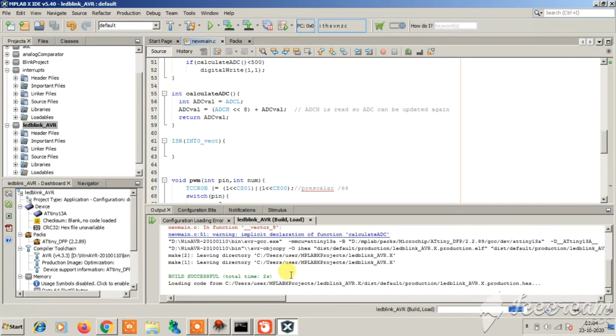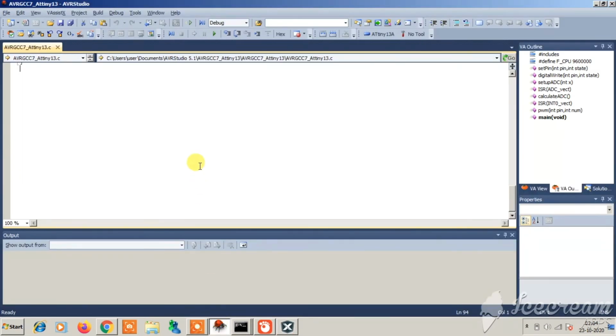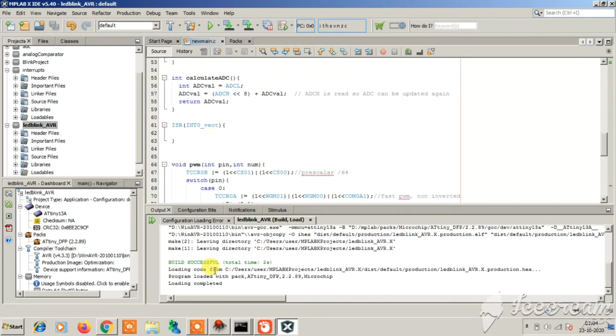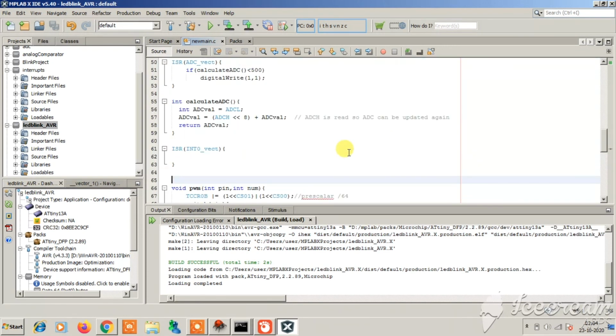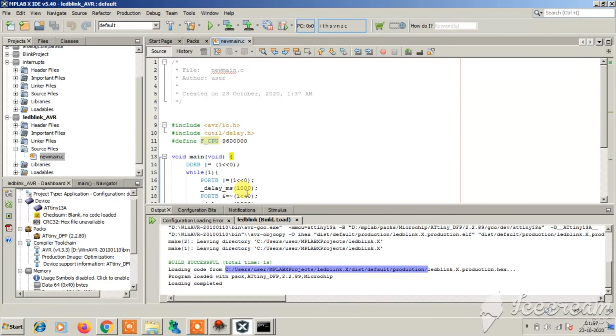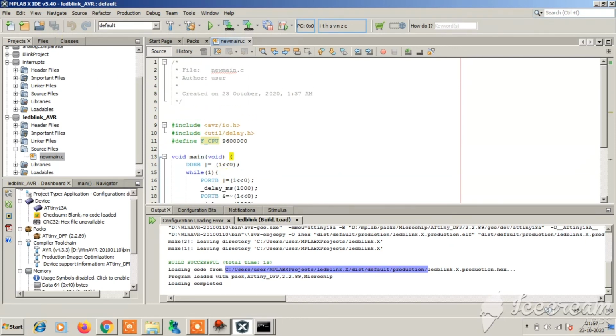So the conclusion is that you can easily copy and paste the code from a previous AVR Studio project to MPLAB, and you can directly compile that here. You will have the hex file generated successfully, so you have no problem to write a project for AVR microcontrollers in MPLAB X IDE. Hope you found this video useful. So you can now switch to MPLAB X IDE so that you can now program both AVR as well as PIC microcontrollers in this single IDE, and you can generate the hex files for your target microcontroller.